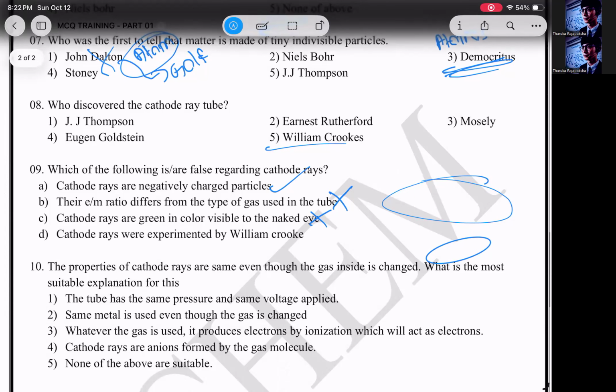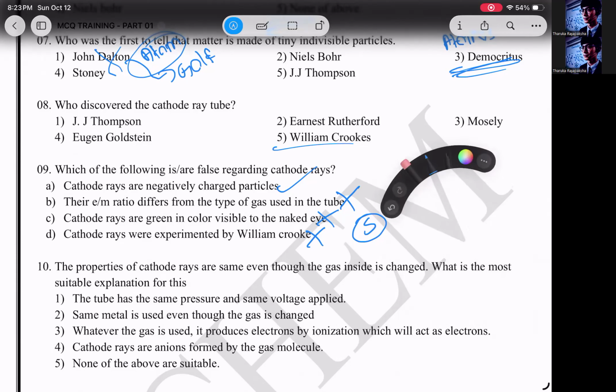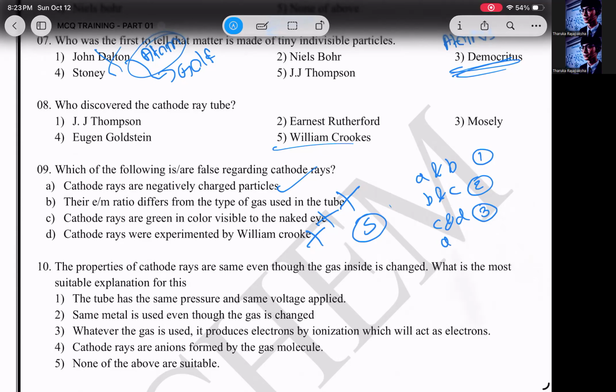Cathode rays are experimented by William Crookes. No, that's wrong. J.J. Thomson was the person who experimented on cathode rays. Then answer number 5, people. Now you know this. If it is A and B, answer number 1; B and C, answer number 2; C and D, answer number 3; A and D, answer number 4; and any other statements you have, answer number 5.